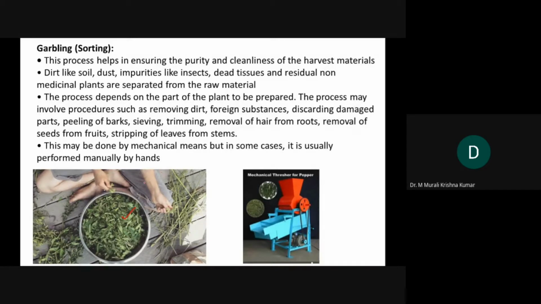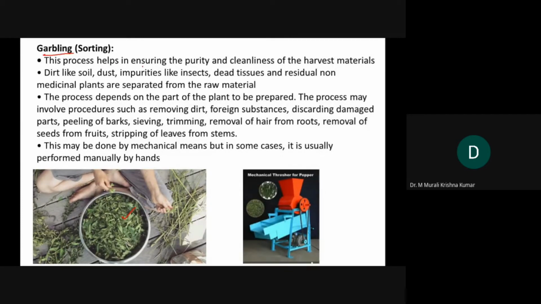Even when you are using machines, the machines cannot collect individual leaves. So far such machinery is not available. First, they will have to collect the entire branch or something like that, and then they will go for sorting or garbling.